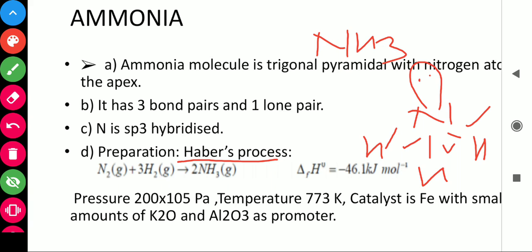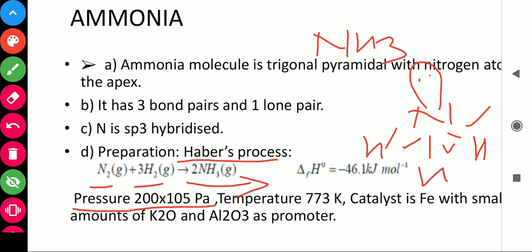So students, in the preparation of ammonia, we require nitrogen gas with hydrogen gas. Here, high pressure is required. According to Le Chatelier's principle, high pressure favors the forward reaction.